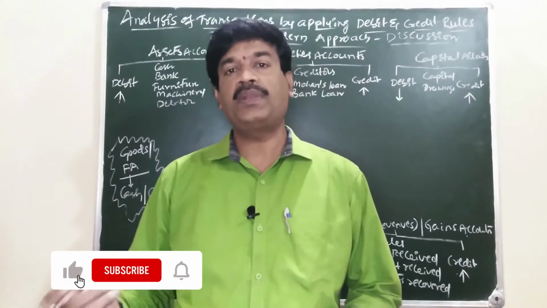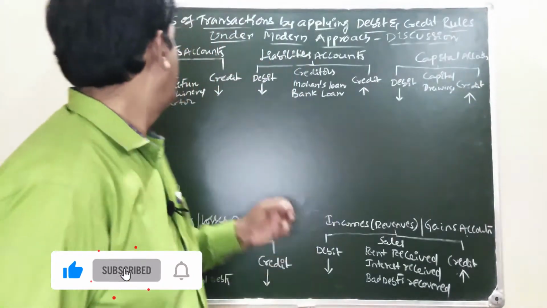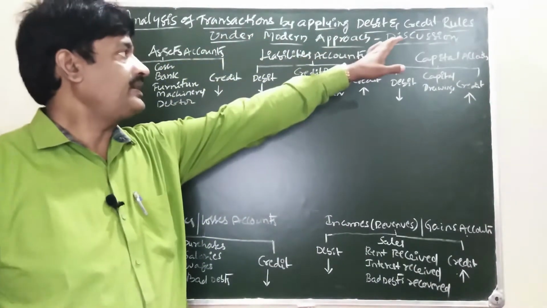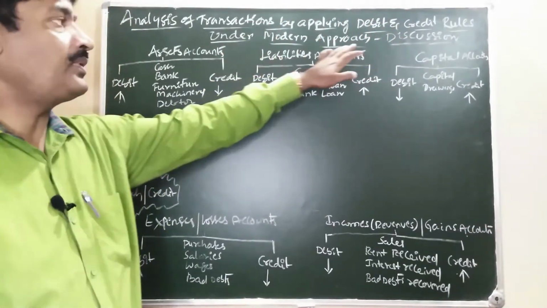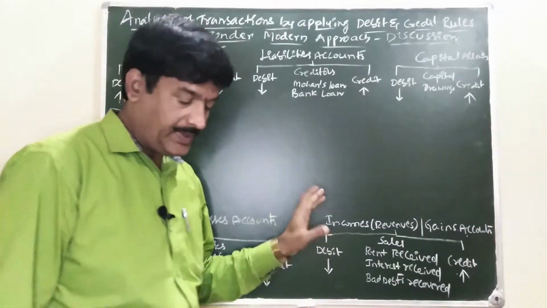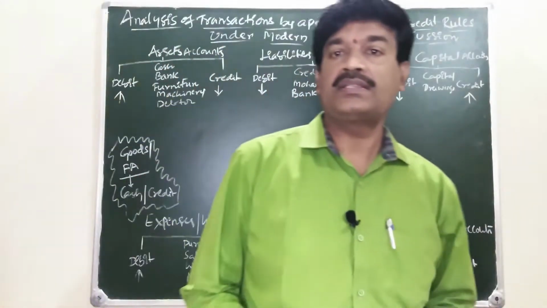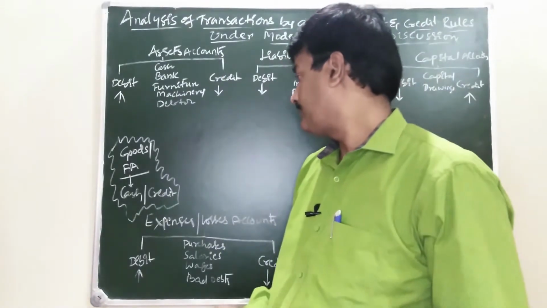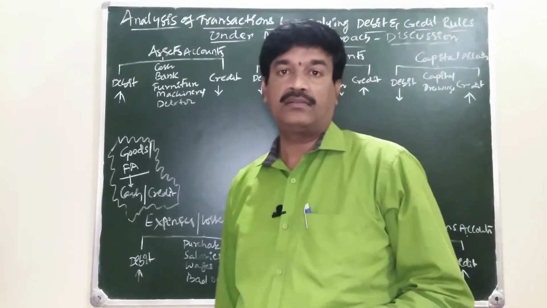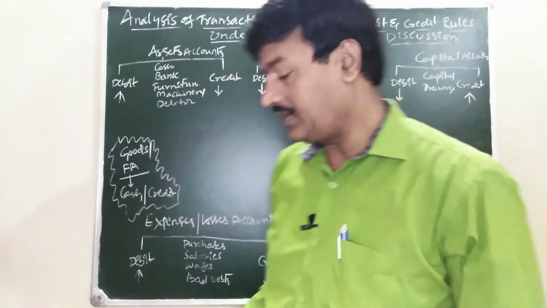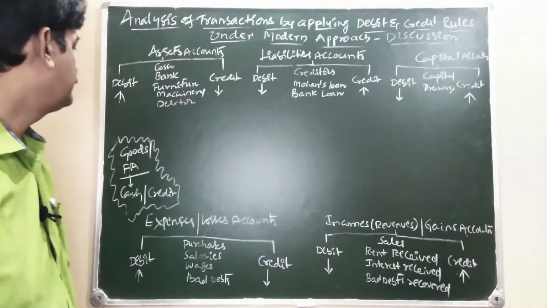I am continuing the previous topic, that is analysis of transaction by applying debit and credit rules under modern approach discussion. Now in this video I am going to explain the purchase of fixed asset on credit, purchase of fixed asset for cash. We are going to discuss in this video.